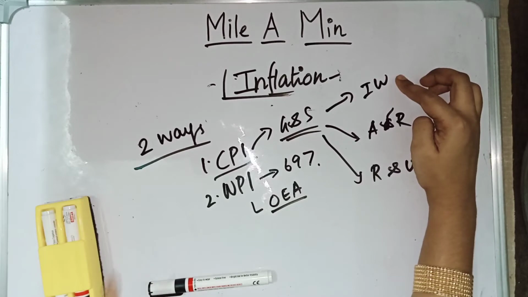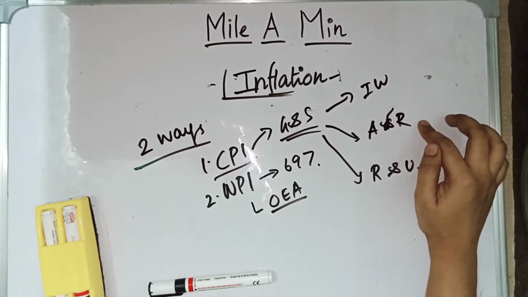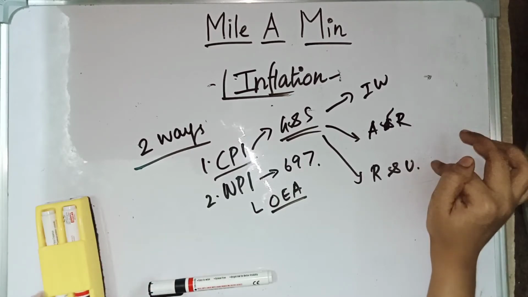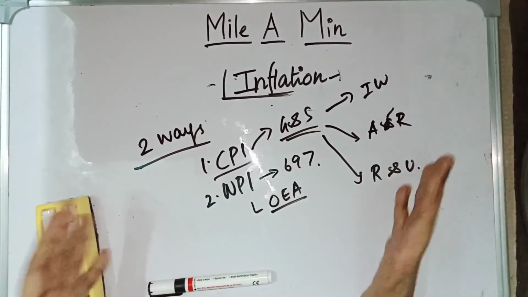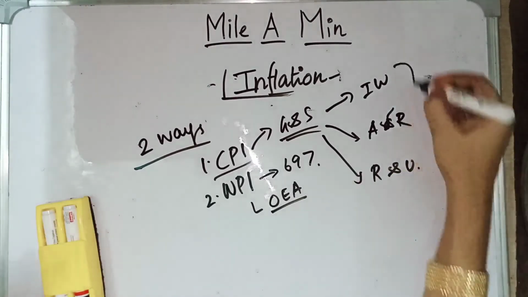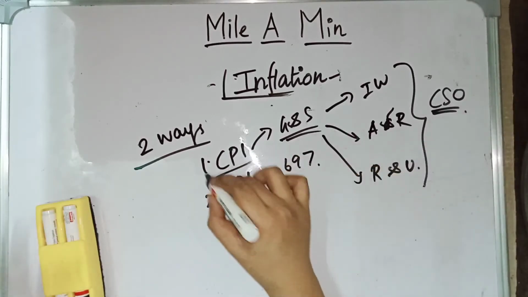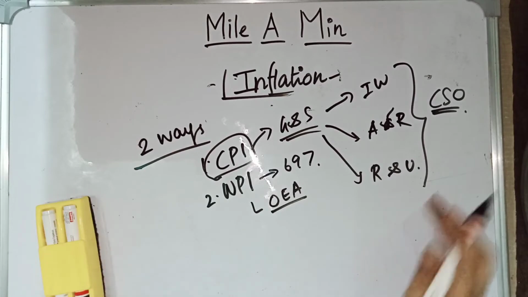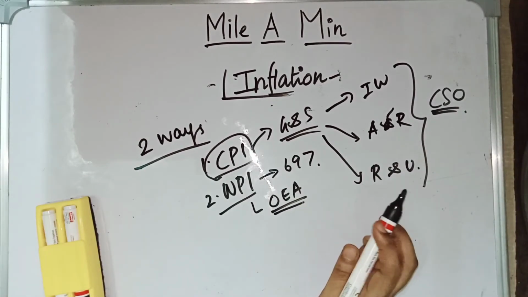The Labour Bureau calculates CPI for industrial workers, and CPI for agriculture or rural and CPI for rural and urban are both calculated by the Central Statistical Office. All these three will be combined by the Central Statistical Office. CSO is the one who combines and releases the CPI, whereas for WPI it is the Office of Economic Advisor.